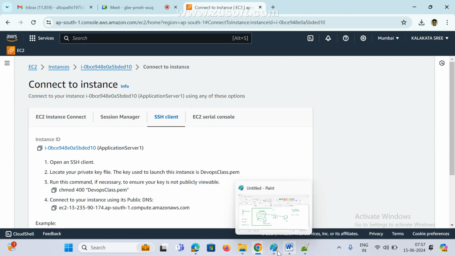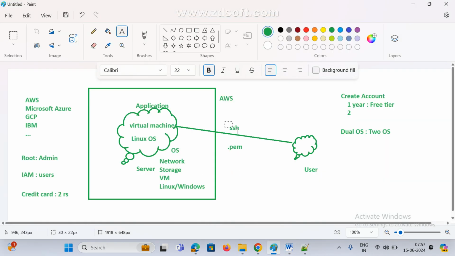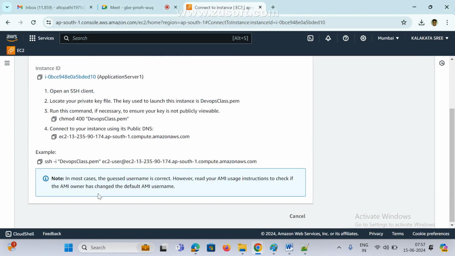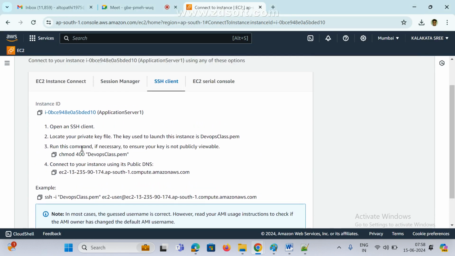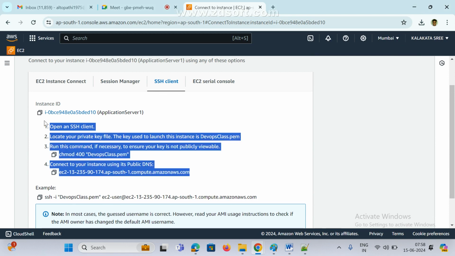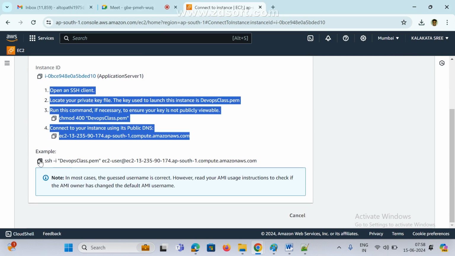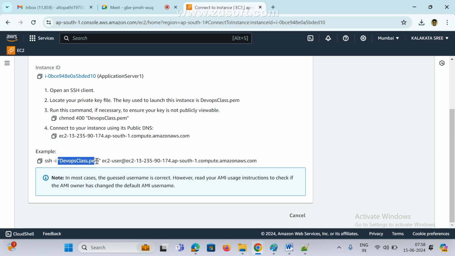How we are connecting, already I told, right? Via SSH only. Now if you see here, there is one command already they have given. Open SSH client, locate your private key file and run this command. We can do it manually, or else they have given one example. Copy this example: ssh -i, this is your key file name, this is your default username, and this is the domain name of your instance.